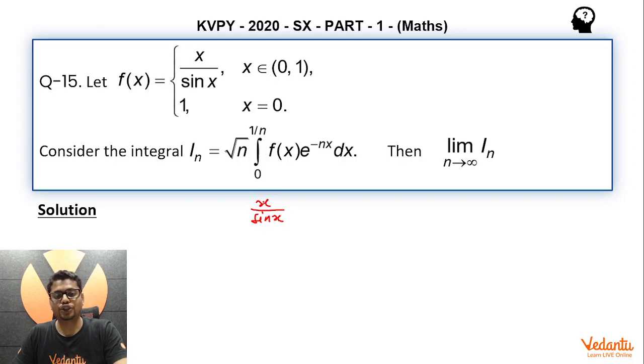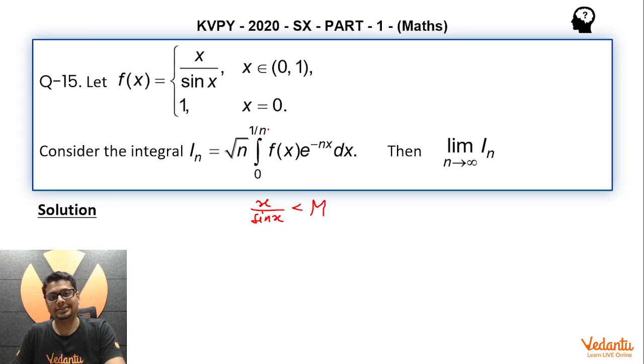However, this is for sure bounded, because the upper limit will be less than 1, as f of x is defined only in the interval 0 open to 1 open. So no matter what n is, x by sin x would be less than some maximum value, let's say capital M, over the entire interval 0 open to 1 by n over which we are integrating. Because at max 1 by n can be 1, since f of x is defined only till 1.